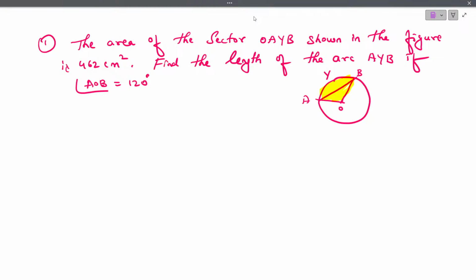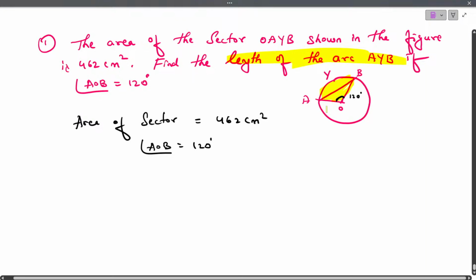Now, they have given area of a sector, isn't it? That is, area of sector is given. So, what is the area of a sector? 462 centimeter square. And also they have given angle AOB. This angle they have given as 120 degree. Correct? So you can write here angle AOB as 120 degree. Now what has been asked is to find the length of the arc AYB.